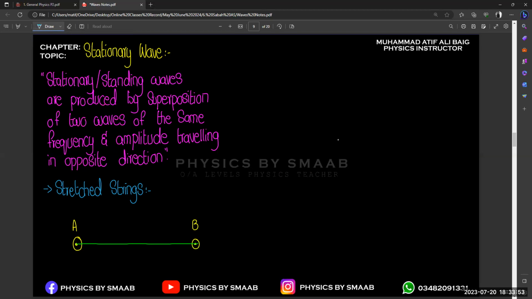Just like guitar strings, which are also fixed at both ends, right? When we strike or pluck those strings, what happens? They start vibrating, right? So vibrations are going to start over there. Our observation will be like this: they are going to vibrate in the upper direction or the lower direction, because vibration, you know, is to and fro motion. So this string is going to vibrate in this form.